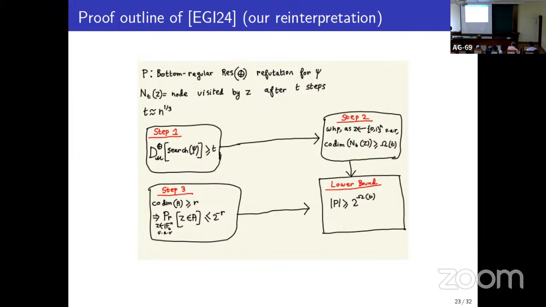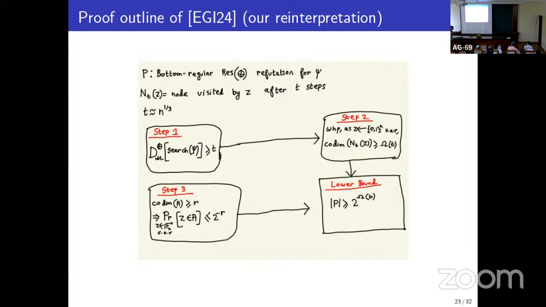So let psi be the CNF against which we are trying to prove a lower bound, and let P be a regular ResLin refutation of psi. Now again we can view this refutation as a linear branching program for the search problem, and for an input Z, let N_T(Z) be the node visited by the path of Z after T steps.